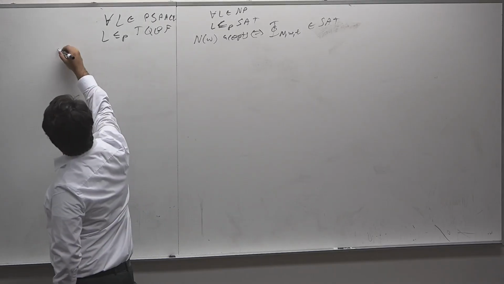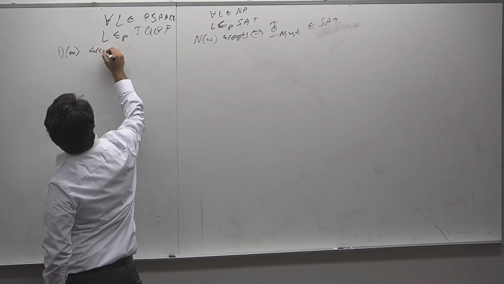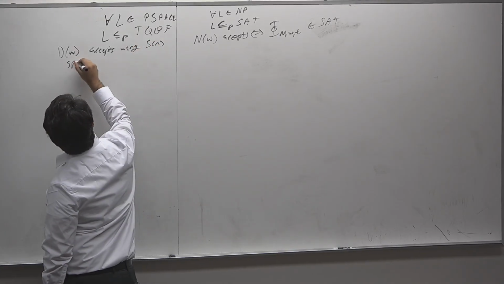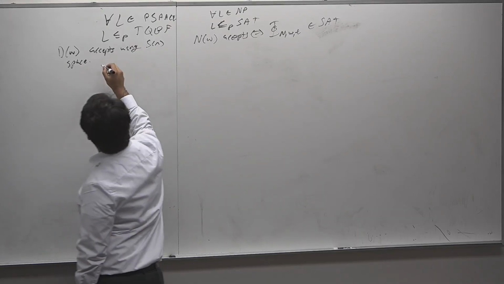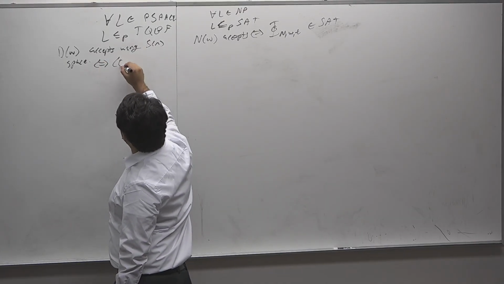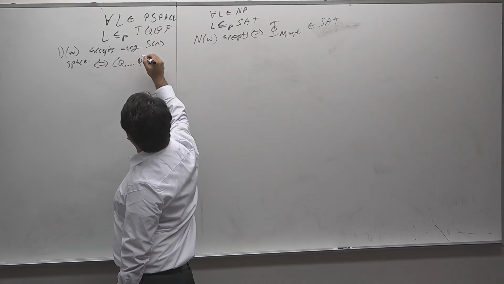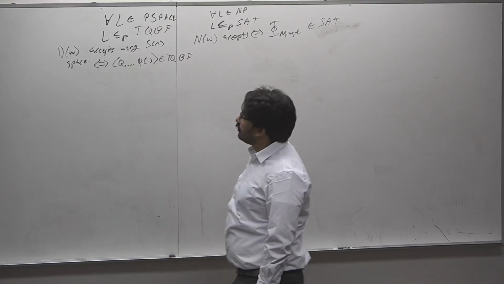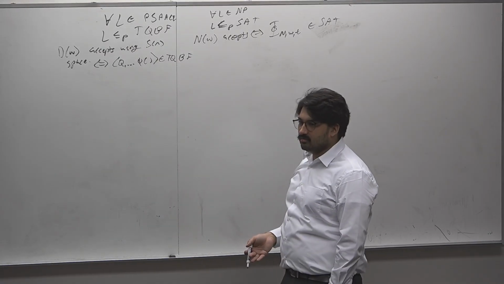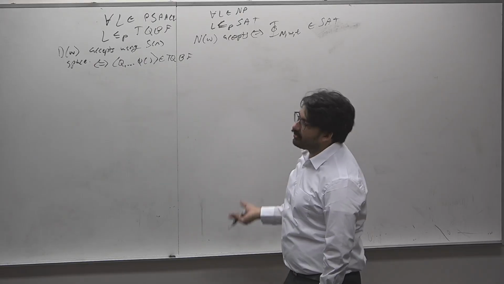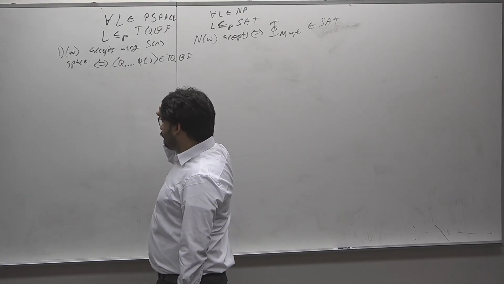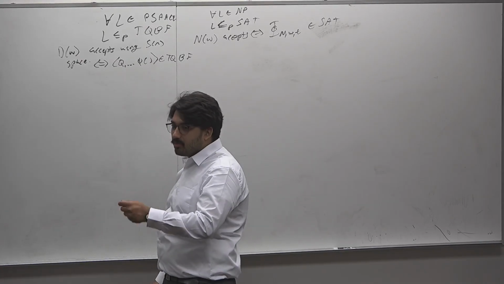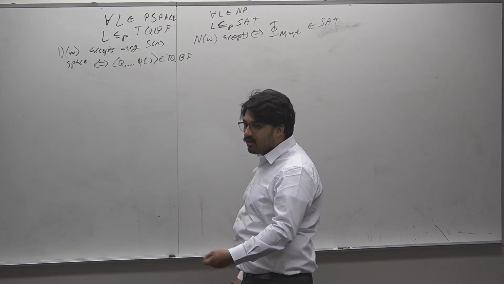Let's suppose we have a deterministic machine D on W that accepts using, let's say, S of n space. Could it be the case that we make that true if and only if some TQBF is true? Could it be the case that we just apply Cook-Levin? Does Cook-Levin just give us this theorem for free? If we recall how we did Cook-Levin, we made this table and then made sure that the input to the formula was provided via a configuration that existed in the non-deterministic machine.